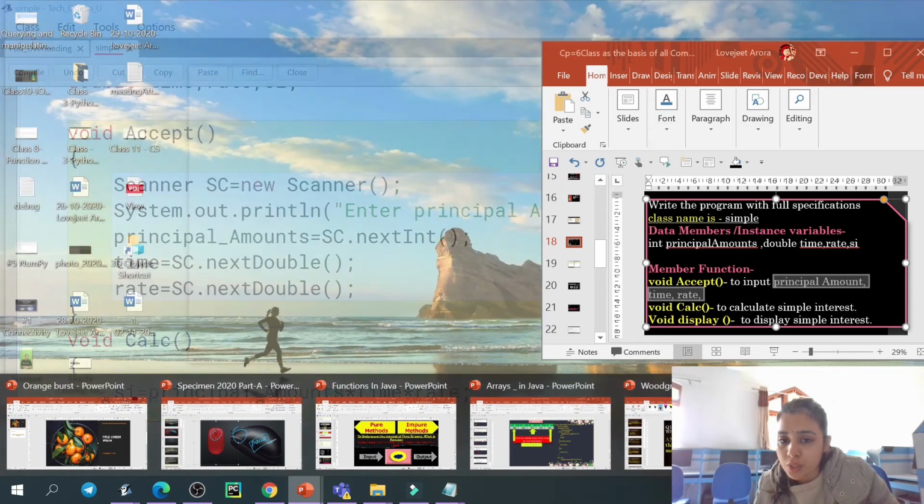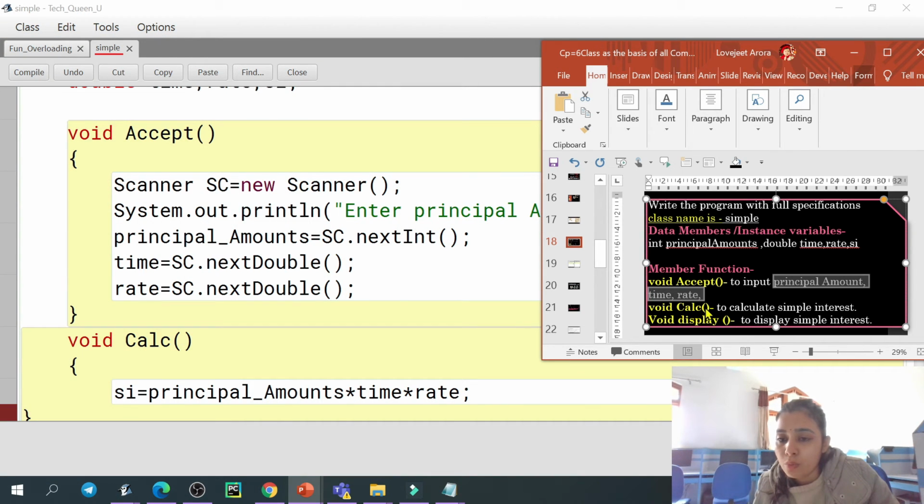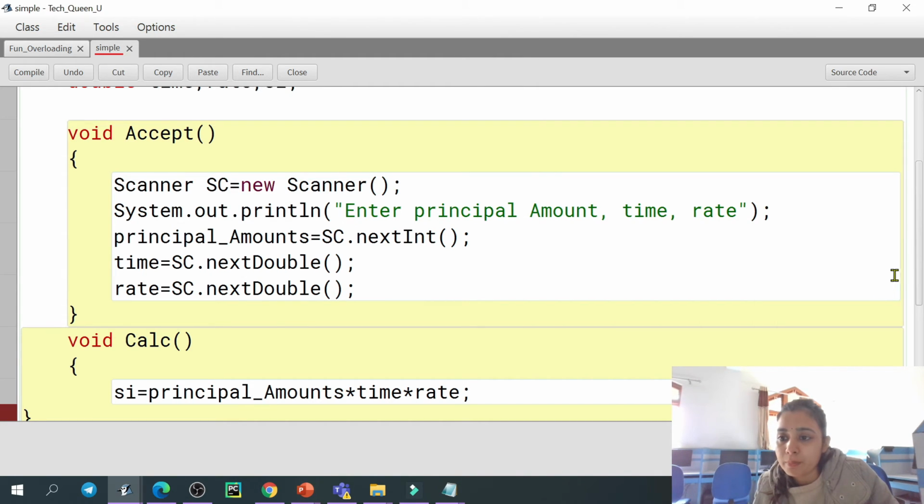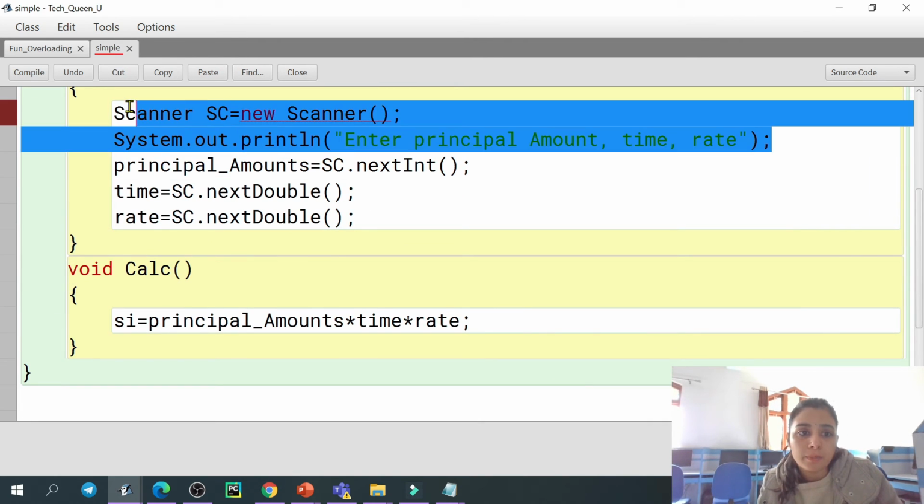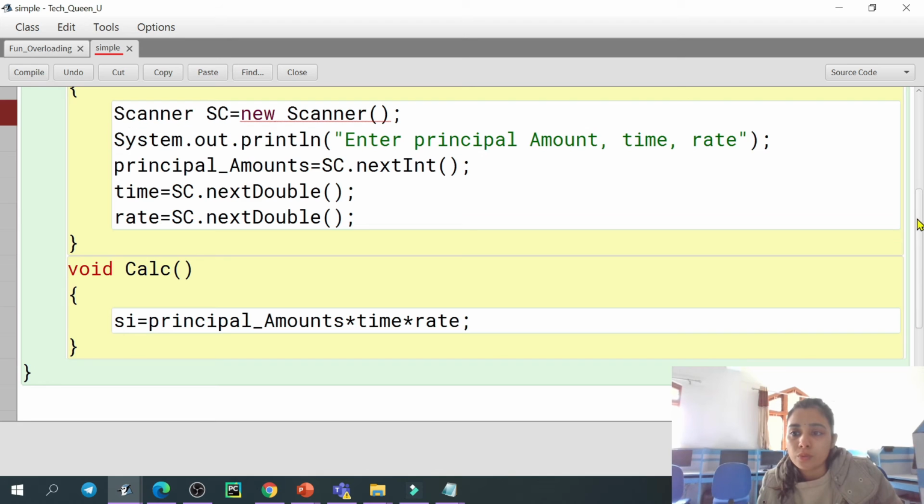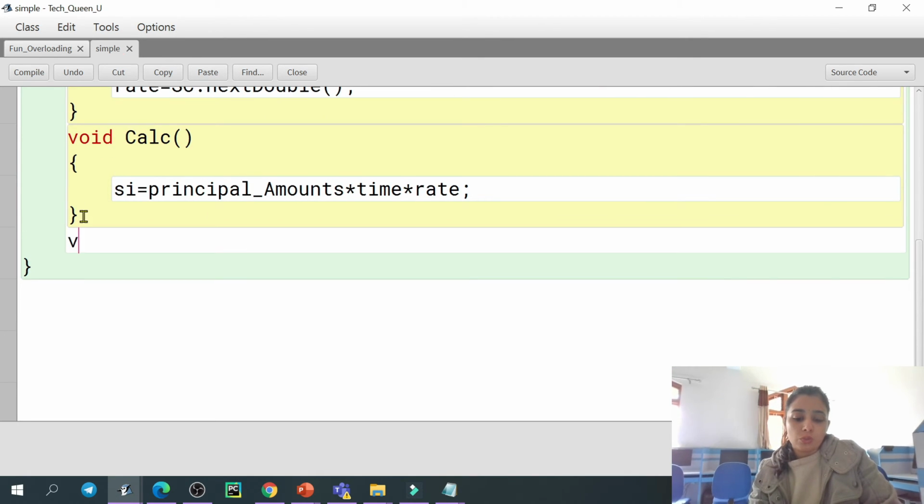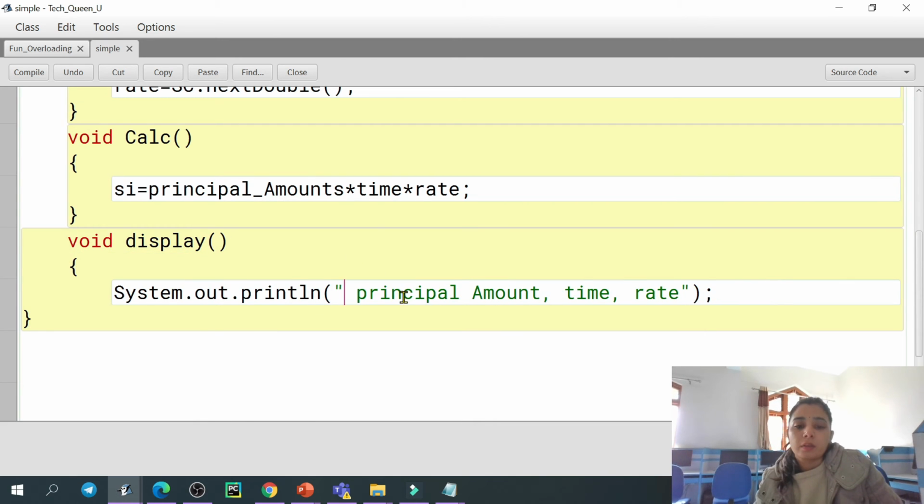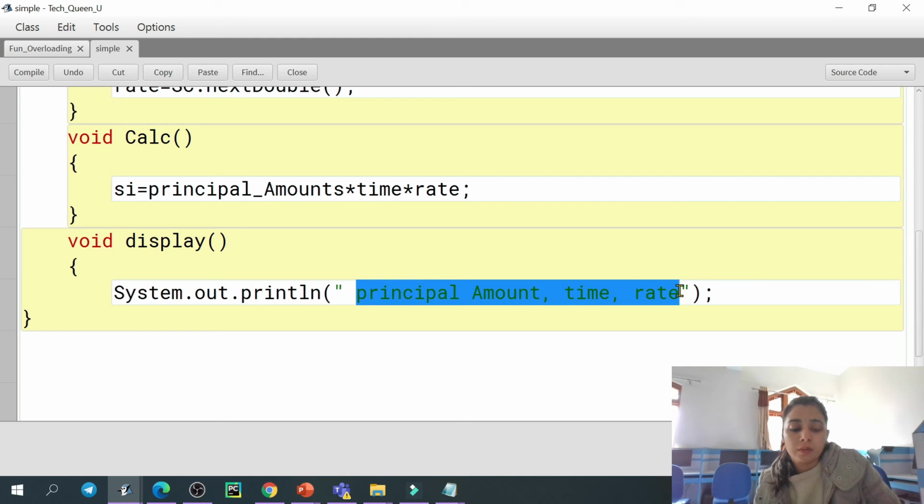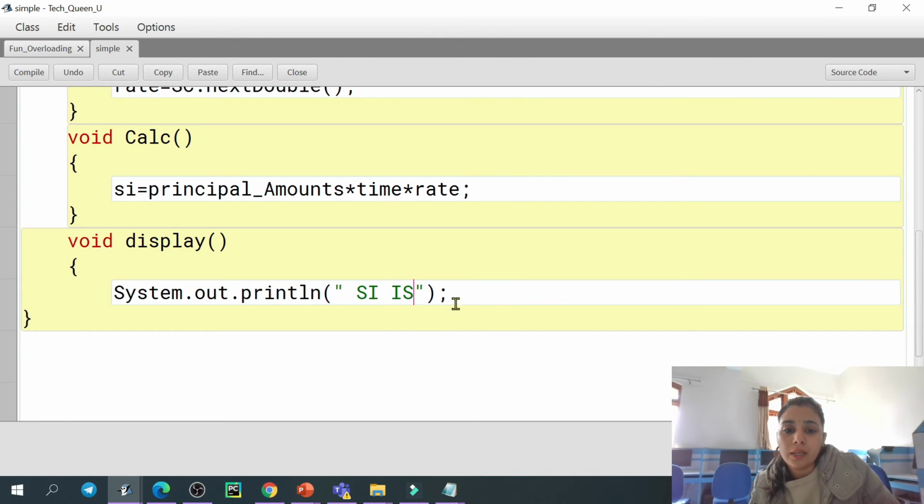Next we have the function to display, right? No function is taking any argument, and none is returning anything. To display the simple interest, we can simply display it. So for that we have the display function, void display. You can give any appropriate message there, SI.